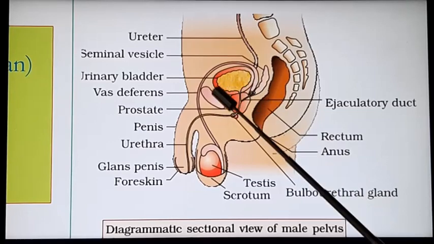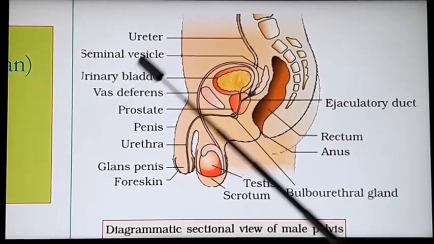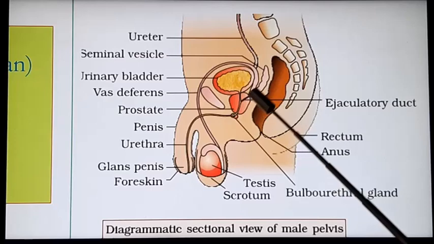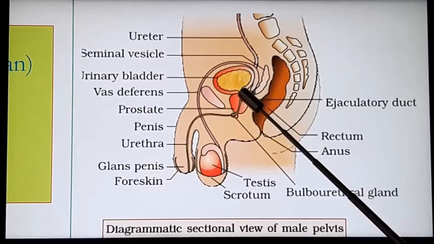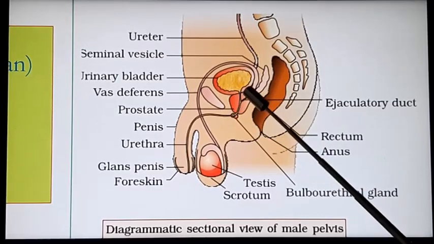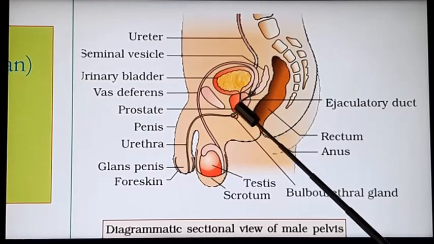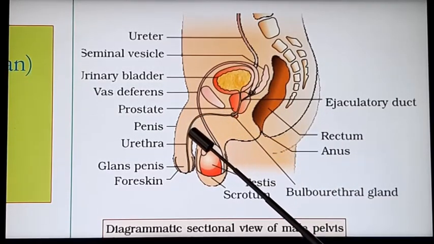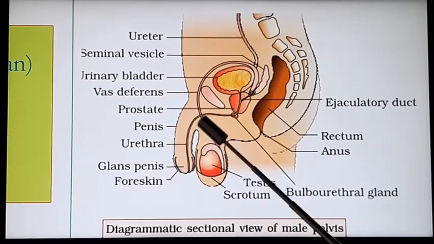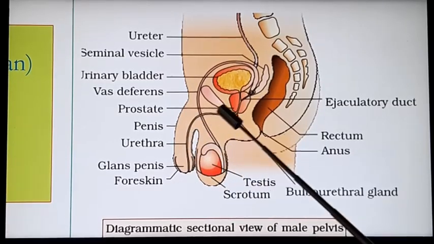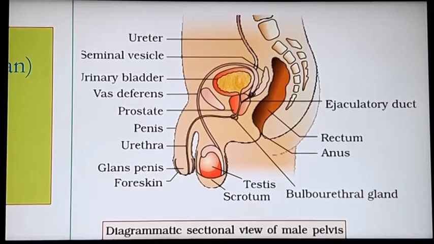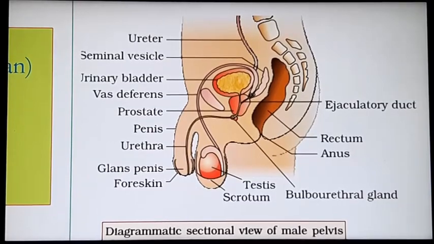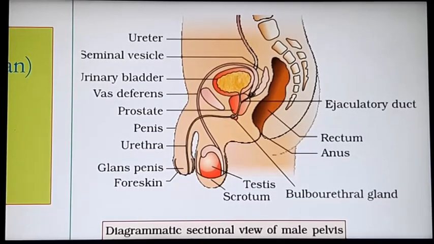This represents the urinary bladder. From the urinary bladder, a duct arises, the urethra, and it passes through the penis and opens exteriorly. It's commonly known as the urethral meatus.